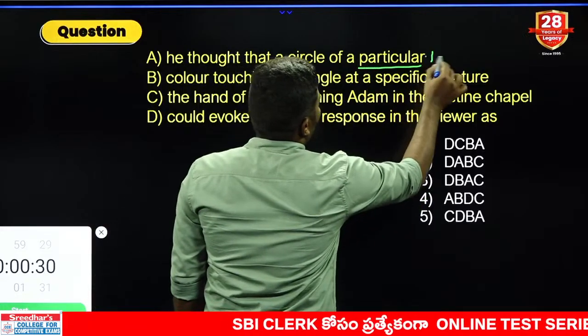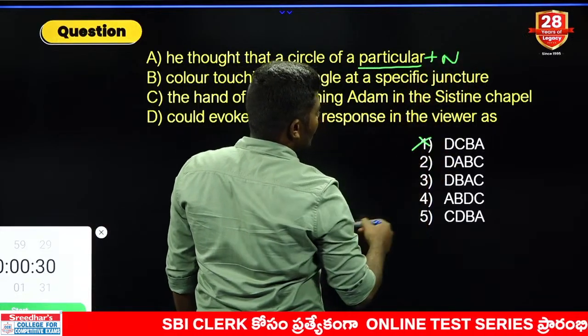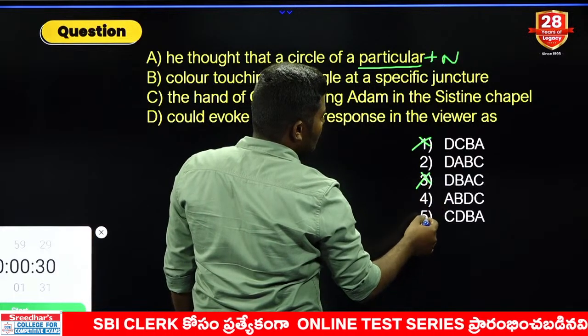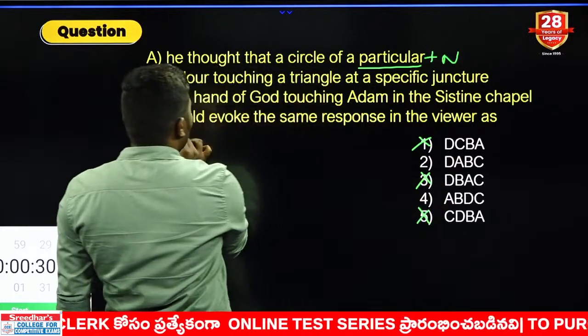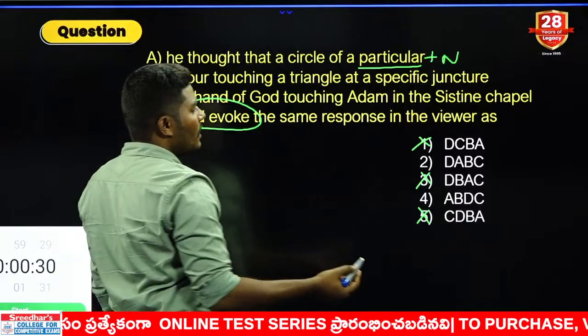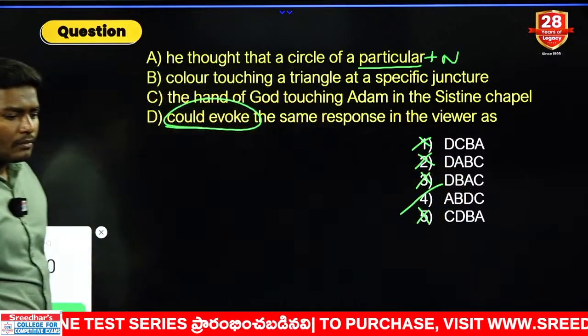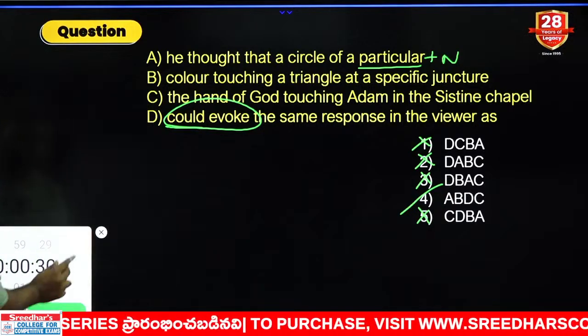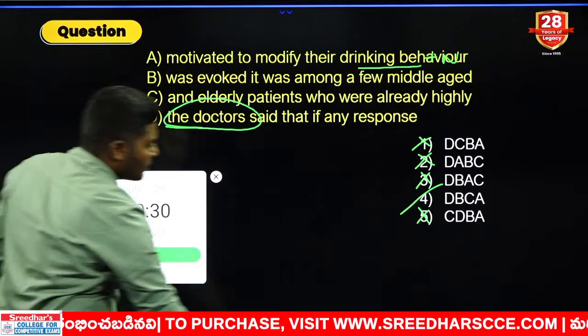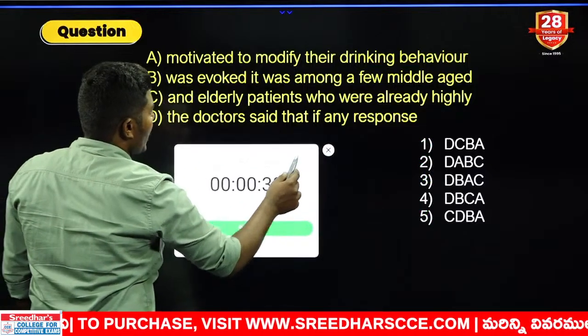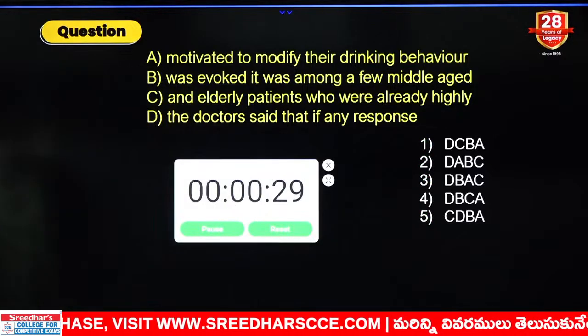So particular is followed by noun. Based on that, we are eliminating 1, we are eliminating 3 and also we are eliminating 5. Another simple point that we can focus on is could evoke. Could cannot be used in the beginning, eliminate 2. Remaining answer comes with 4. So very simple answer, guys. Let us go with the next one. Very good for the students who have answered correct. Right, your timer starts now. Start your answers.